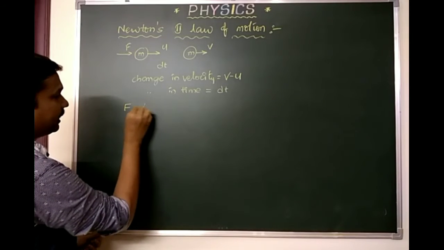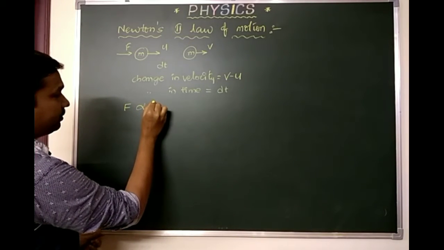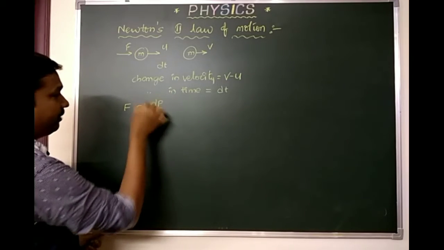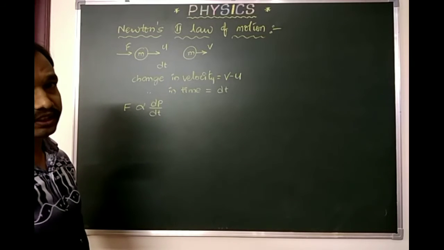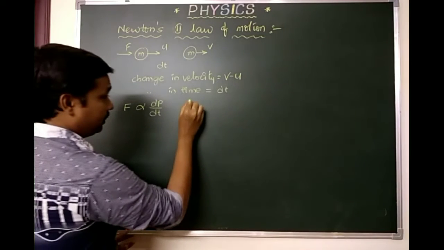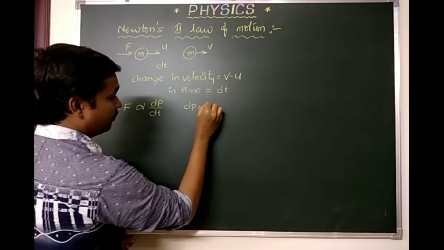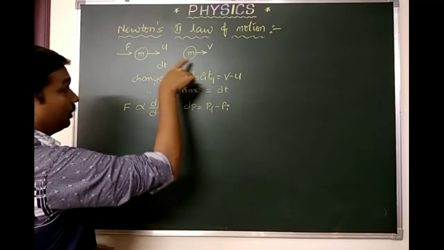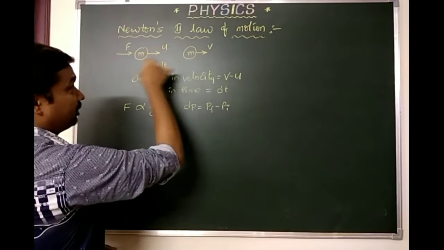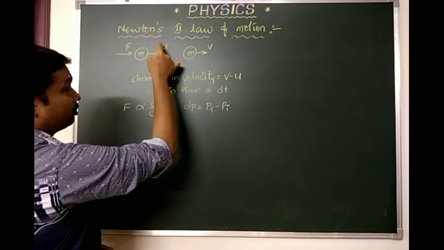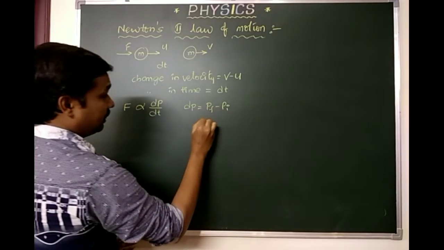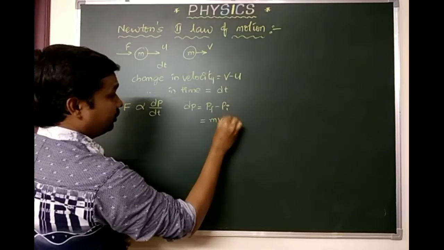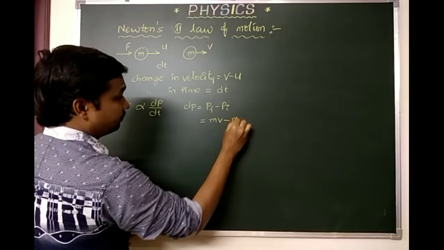External force is directly proportional to the rate of change of momentum, dp by dt, where dp is nothing but the change in momentum. dp is the final momentum minus the initial momentum. What is the final momentum? This is the final momentum. What is the initial momentum? This is the initial momentum. So what will you get here? Final momentum is mv, initial momentum is mu.